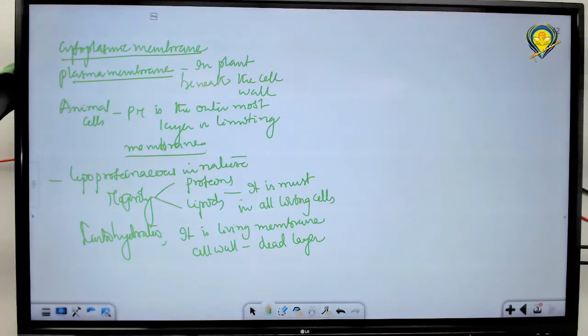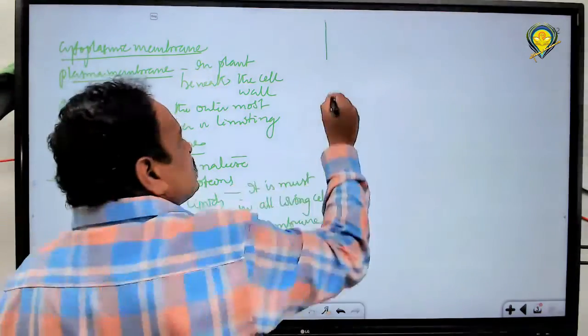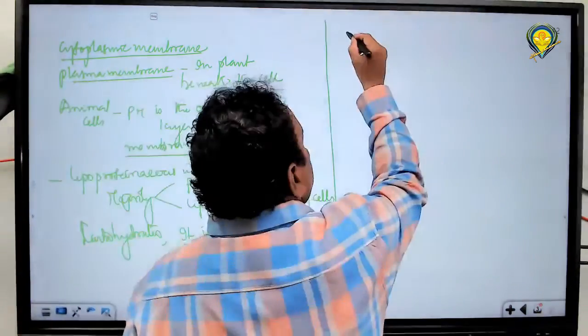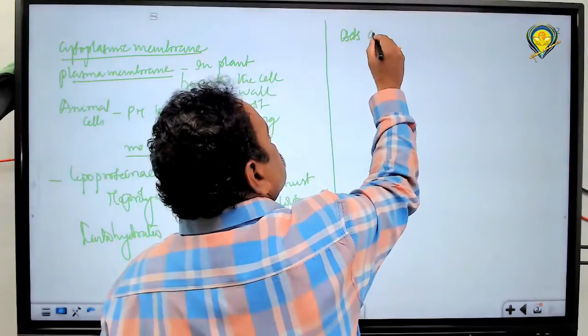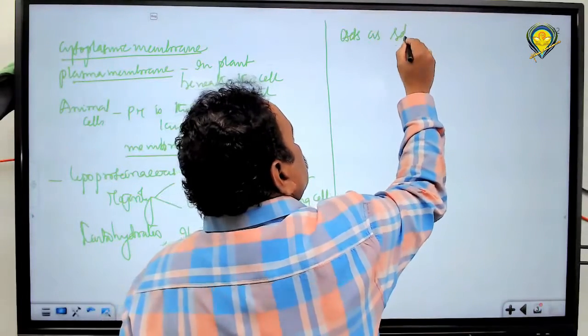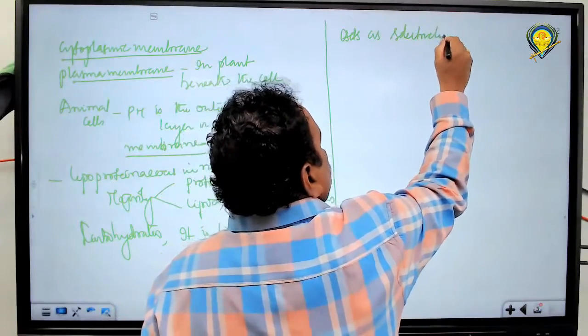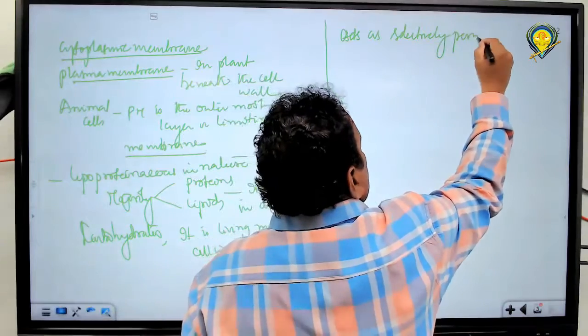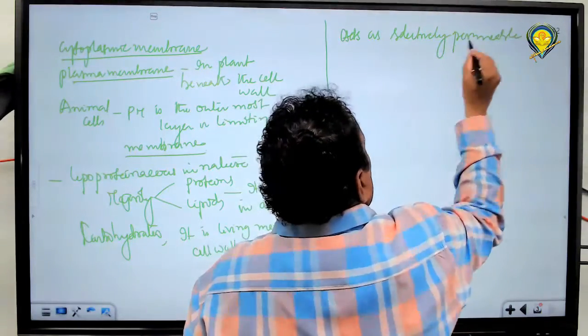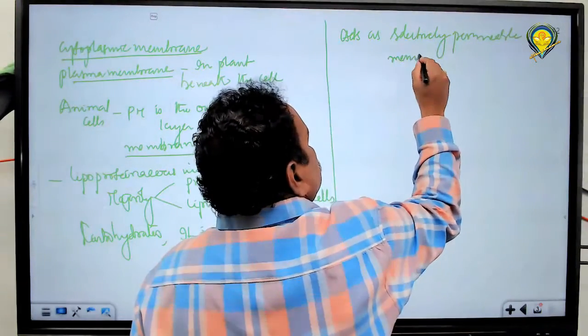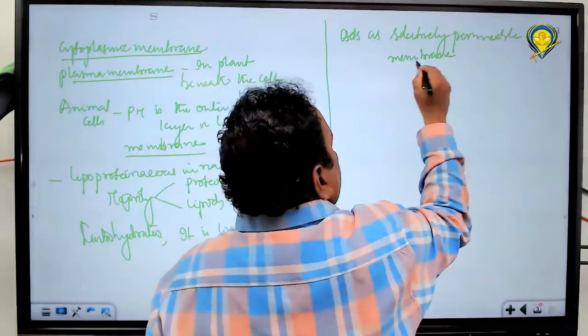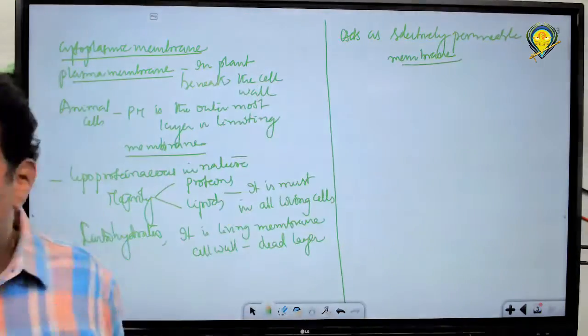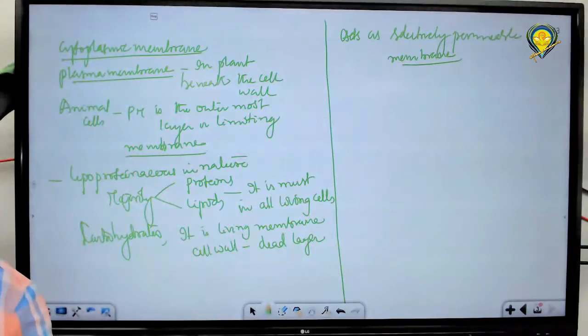So cell membrane is a must for all living cells because it acts as a selectively permeable membrane and is used to select the things to enter or the things not allowed into the cell.